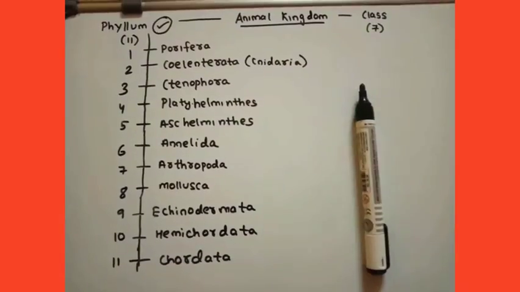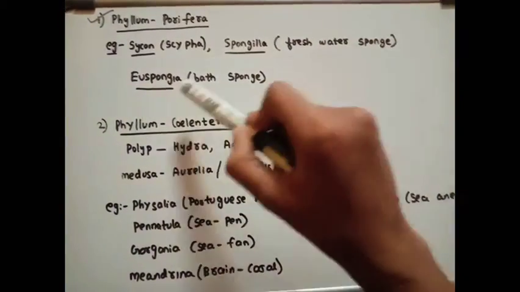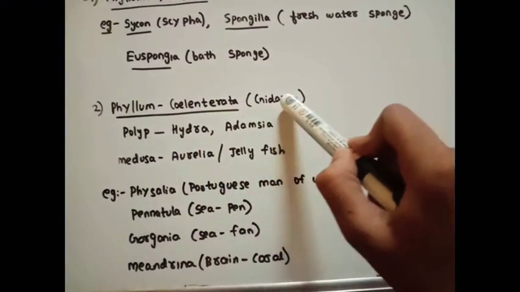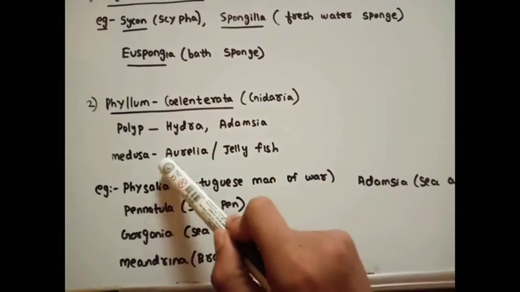Let's go. Here is our first phylum, Porifera. Examples: Sycon (Scypha), Spongilla (freshwater sponge), Euspongia (bath sponge). Phylum Coelenterata (Cnidaria) has two basic body forms: polyp, like Hydra and Adamsia, and medusa, like Aurelia, or the